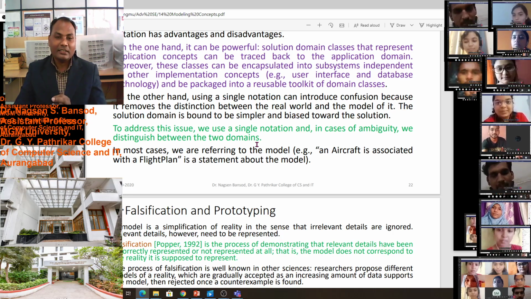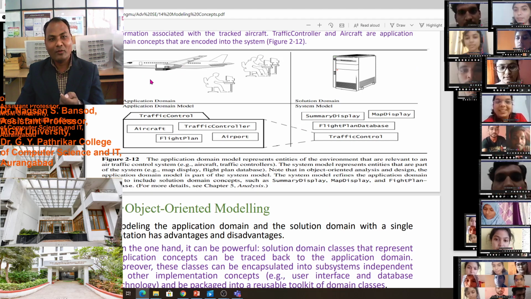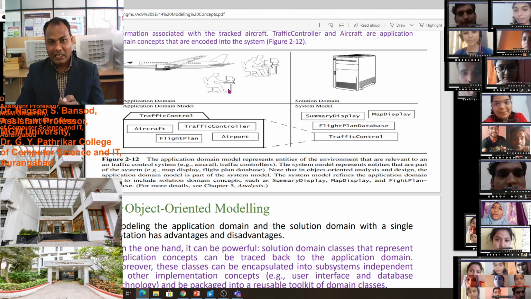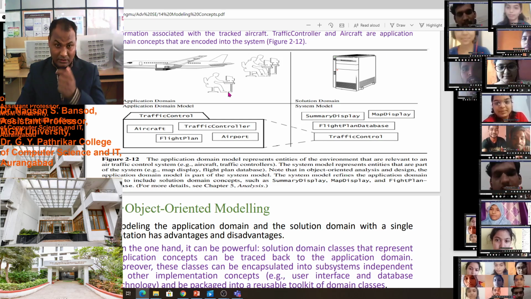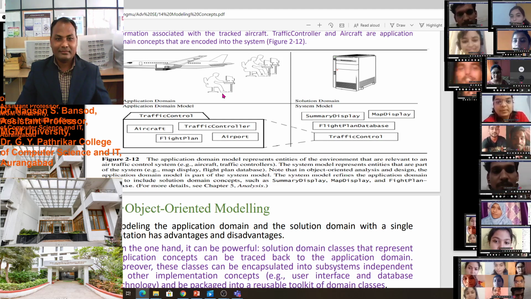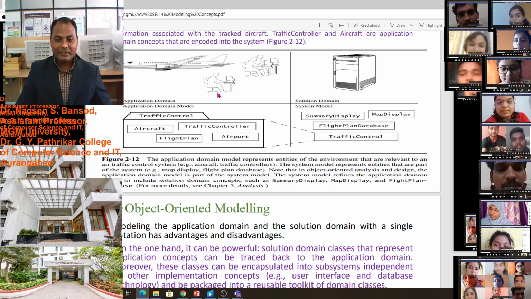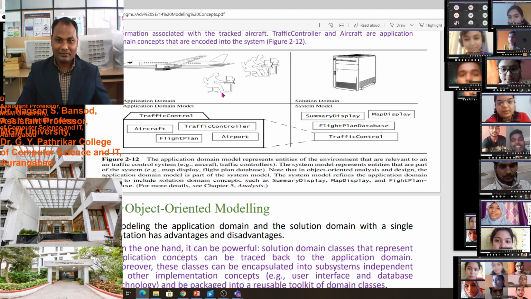You see, this is a flight, this is the model of a flight, you know. What is this? Is it visible to you? Is this person visible to you? Yes, sir.